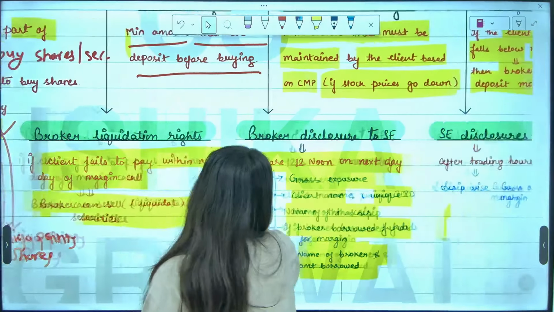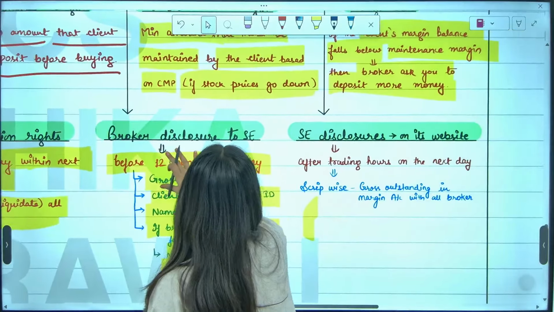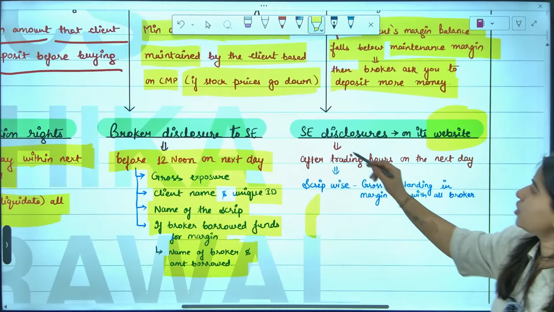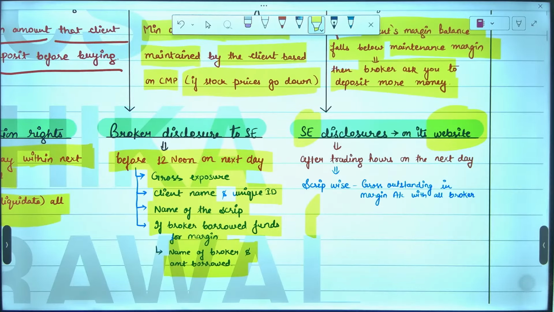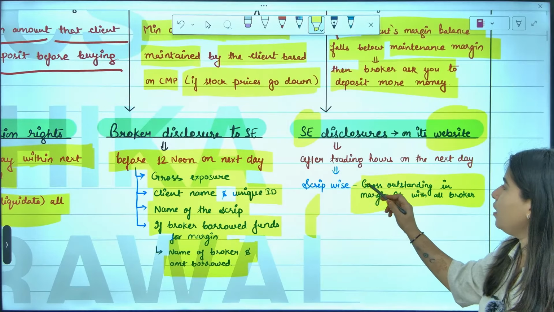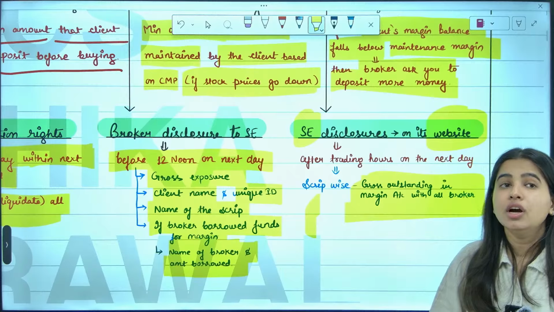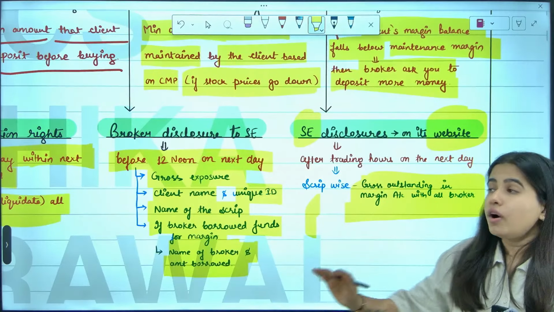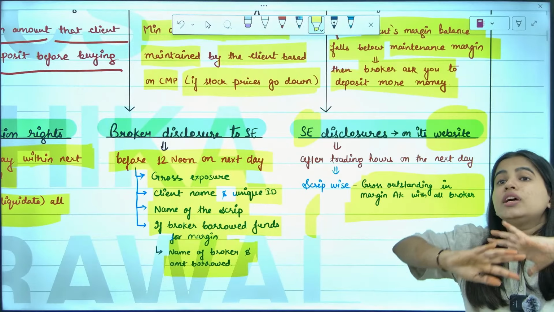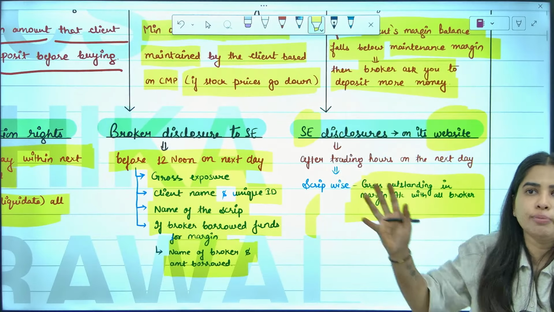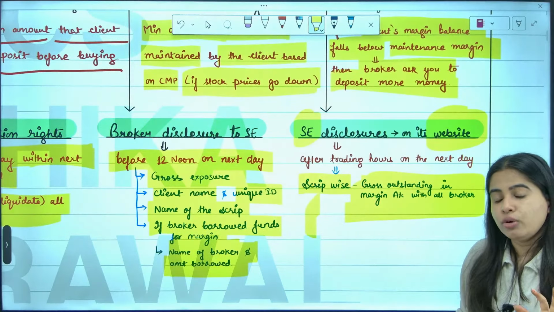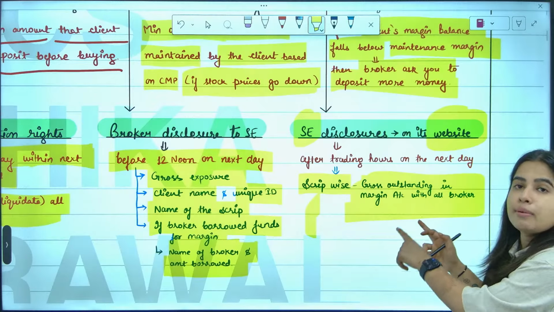And the last point, the stock exchange has to make some disclosures on its website. What are those disclosures? We have to give the total outstanding margin account with all brokers. With all brokers, what is the total margin, the total balance in the margin account? Meaning how much total margin is there with all the brokers. So we have to give it script wise, meaning share wise. So in Indigo Paints shares, how much total margin is there?